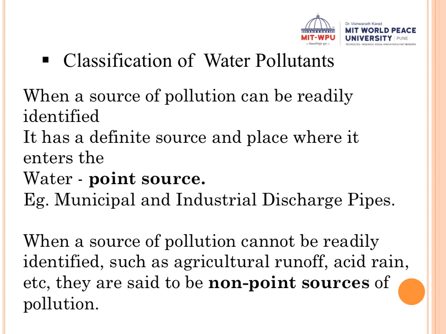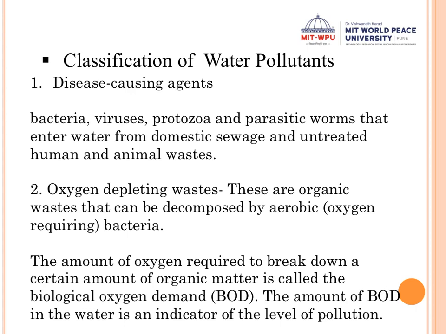Okay, so when we classify water pollutants as point and non-point source, remember that for measures of control of water pollution, point sources can be easily dealt with, right? But it is difficult to deal with these non-point sources. Clear? So these are two important types of water pollutants. Now, the other way that you can also classify water pollutants is the next slide. We are going to be looking at four other types of pollutants. So how can you also classify water pollutants?